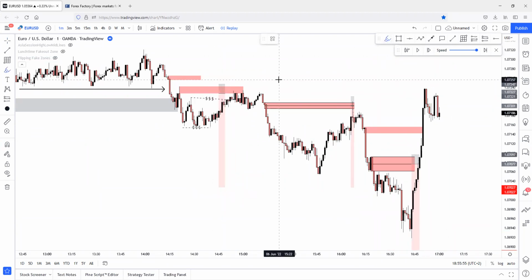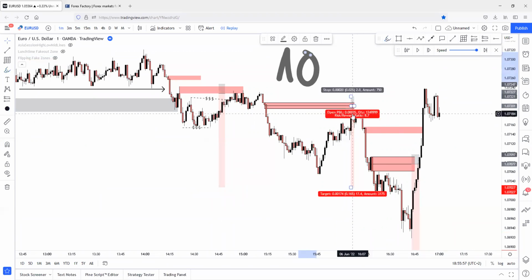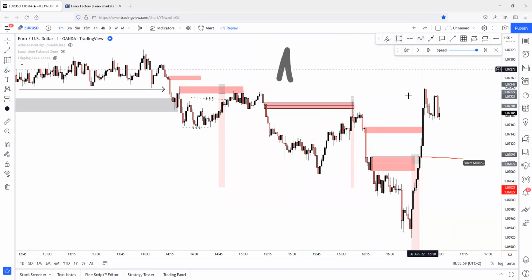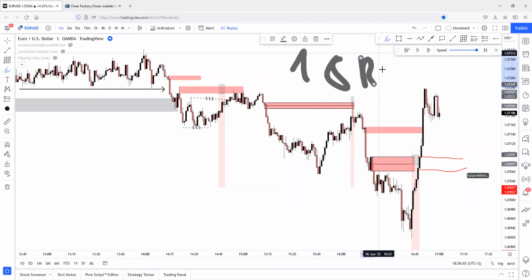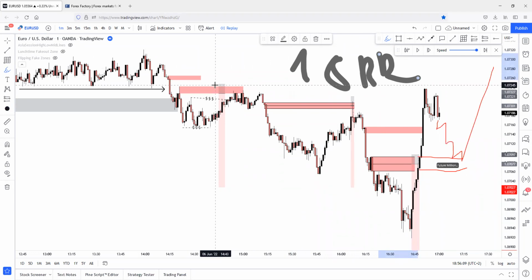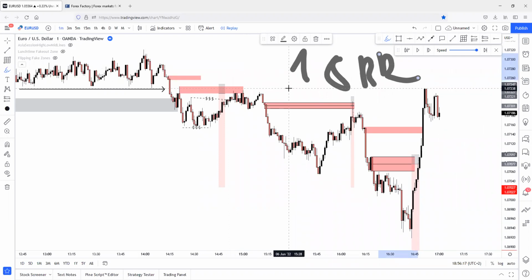We had a 1-to-10 risk reward ratio and 1-to-9 risk reward ratio, and -1 risk reward ratio. That's 18 risk reward ratio for this session with the same entry model. So as you can see, yeah, it will be a possible scenario, but the session has closed. And we don't care about what is happening after the session, but we will see it for your benefit. As you can see, the same entry model has been presented for the third time in this session.